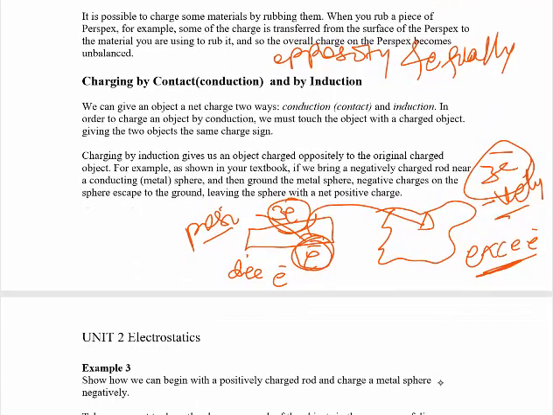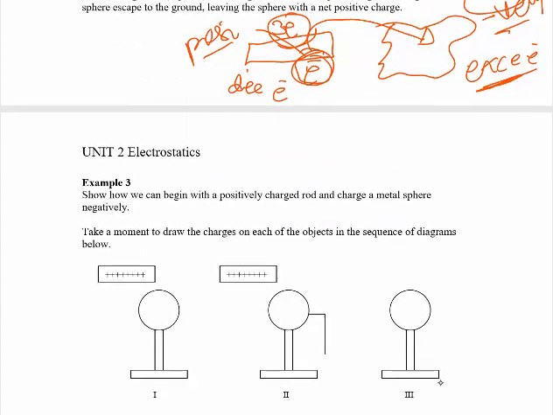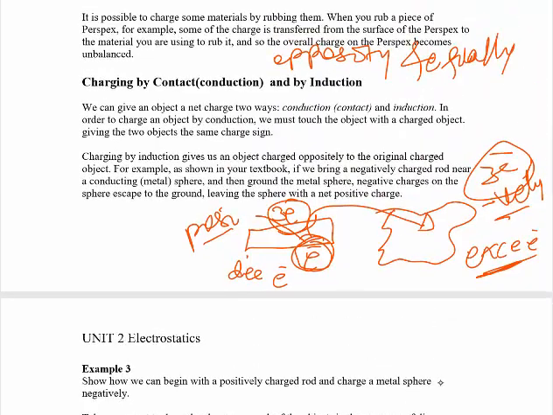Okay, the other thing is charging by contact, or by conduction, and induction. First, let us see charging by conduction. In conduction, we have one neutral object and one charged object, either negative or positive. When we bring a negatively charged object to this neutral object, the positive charges are brought to this part, and when we make contact with the neutral object, electrons escape from this charged object and are transferred to the neutral object, and there is an excess amount of electrons in this substance.